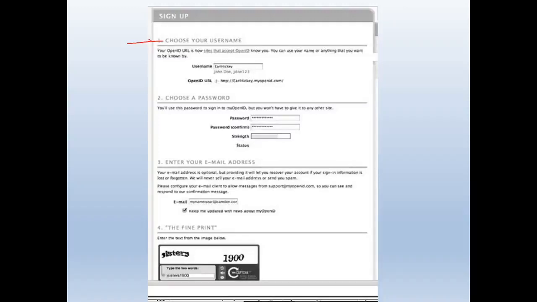This is a sample of the OpenID format. Choose your username, and you can see the OpenID URL. Then choose a password, with password confirmation, strength of the password and status of the password. Then they ask you to enter your email ID, and they also take the fingerprint and other information. These are some of the details OpenID uses for identifying the users, and it is used by many organizations.